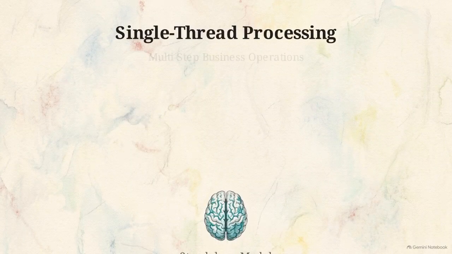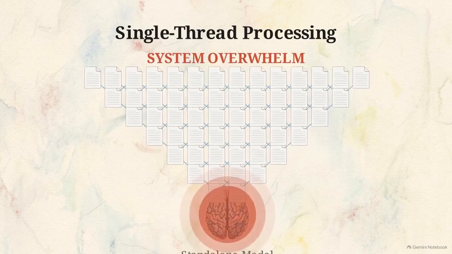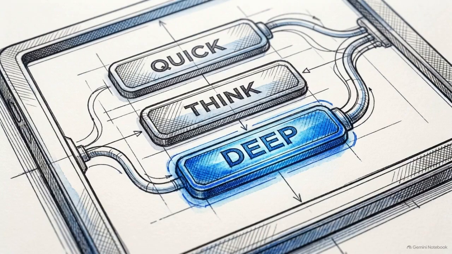The second structural limitation is processing capacity. Multi-step business operations quickly overwhelm a single-thread model. Overcoming this requires a multi-model orchestration pipeline, categorized into 3 distinct operational speeds: quick, think, and deep. Look at this routing sequence. A user query hits a central Gemini 3 flash planner, which first calculates the task's complexity to determine the necessary depth.